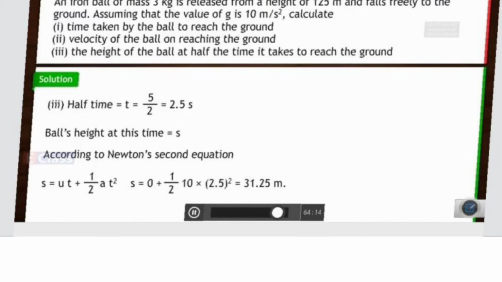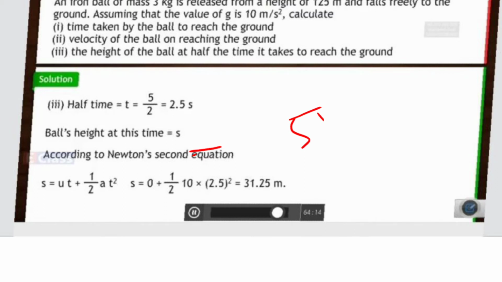So 1 upon 2 into a is 10, and then 2.5 square. When you do the cancellation, 2 5s are 10 and 2. So 5 into 25 upon 10 into 25 upon 10. Solve it further.